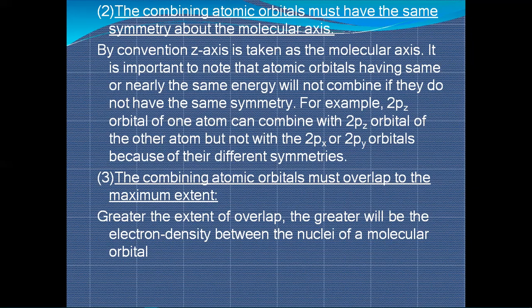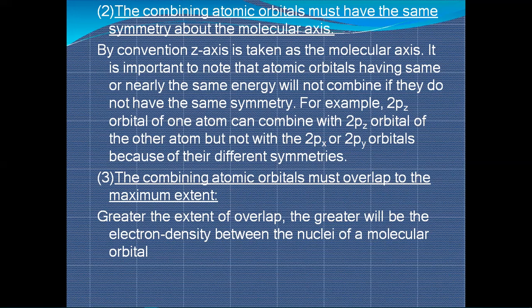For example, a 2pz orbital of one atom can combine with the 2pz orbital of another atom, but not with the px and py orbitals because of their different symmetry. If we talk about symmetry, structure or shape, only 2pz will overlap with 2pz. It will not overlap with px and py. Why? Because px and py form pi bonding.